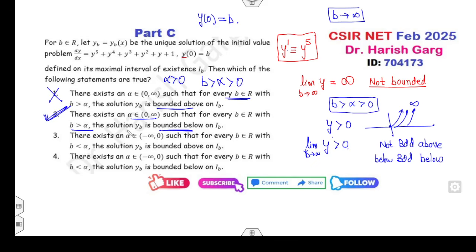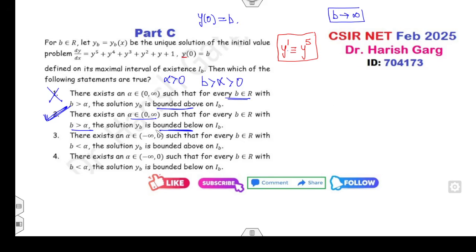Fine. Now look at the third and fourth options. Alpha is less than 0, b is less than alpha, which is less than 0. That means your target is to take the limit b approaches minus infinity. Fine. Once you take b approaches minus infinity, what does it mean?